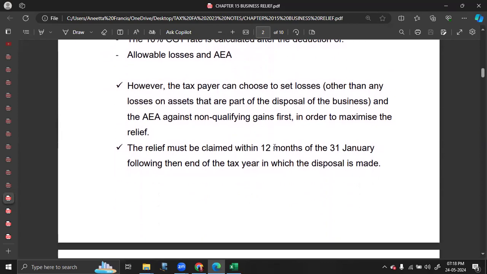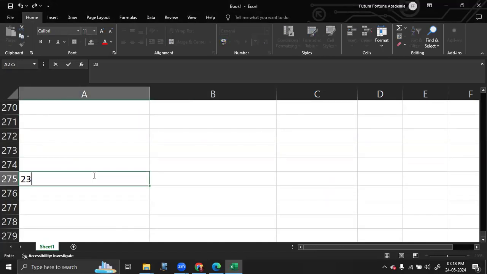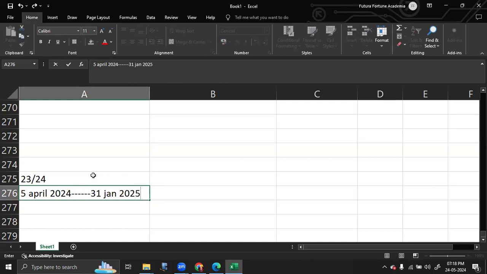The claim for BADR relief has to be made within 12 months following 31st January after the end of the tax year. That means, let's say your tax year is 23-24. End of your tax year is 5th April 2024. The next 31st January is 31st January 2025. You need to count 12 months from here. So 12 months from here is equal to 31st January 2026. So by 31st January 2026, you will have to claim your BADR relief.